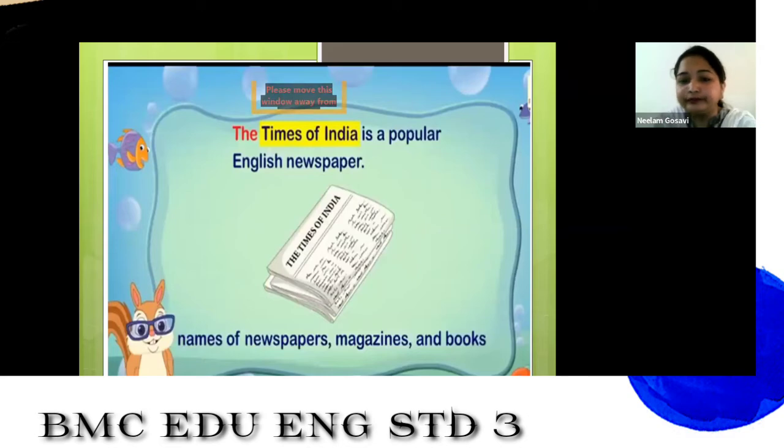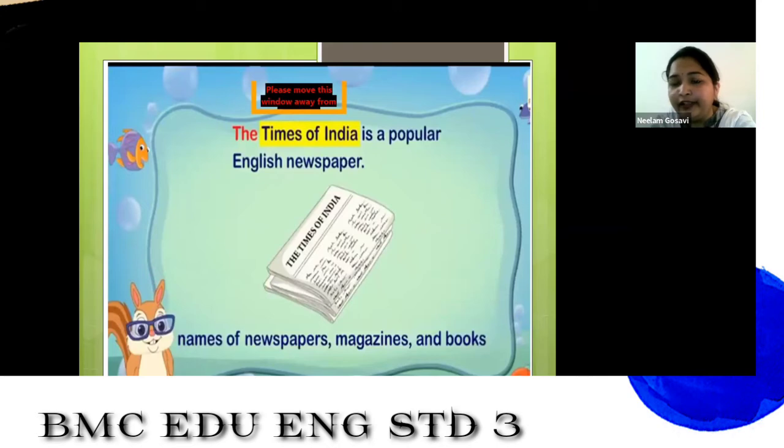Now next, we also use the in front of the names of newspapers, names of magazines, names of books. So, for example, the Times of India is a popular English newspaper. Do you remember any other names of newspapers, children?